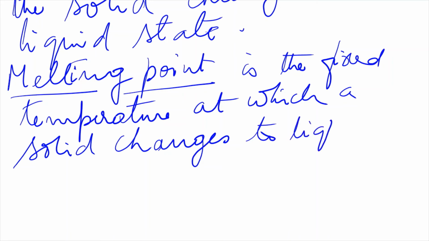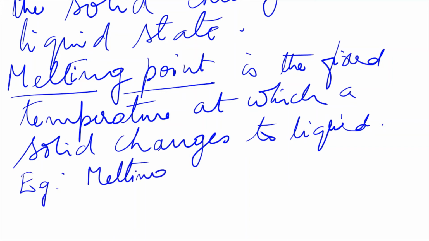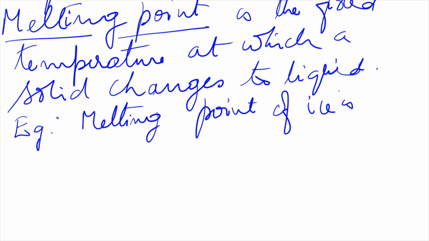Okay, so an example is the melting point of ice. The melting point of ice is 0 degree C.